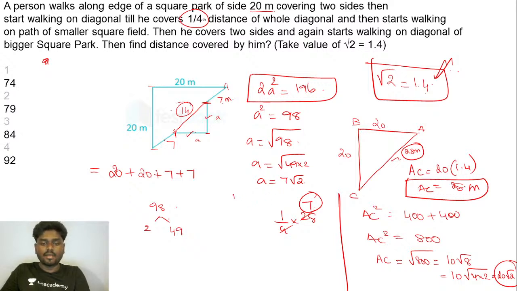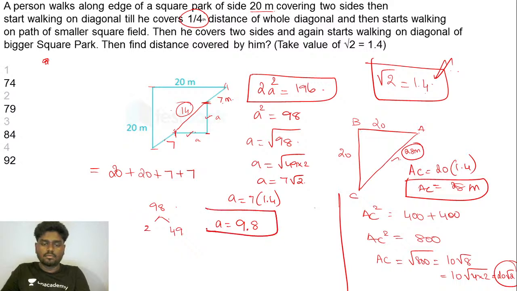If that is the case, then the value of a will be 7 into 1.4. If I do so, I'll be getting exactly 9.8. So this is 9.8 and this is 9.8. Okay. So 9.8 into 2, if you do, you'll be getting exactly 19.6, right? So guys, if you try to do this, then definitely you'll be getting the answer for it. Come on, go for it. Try to solve this.